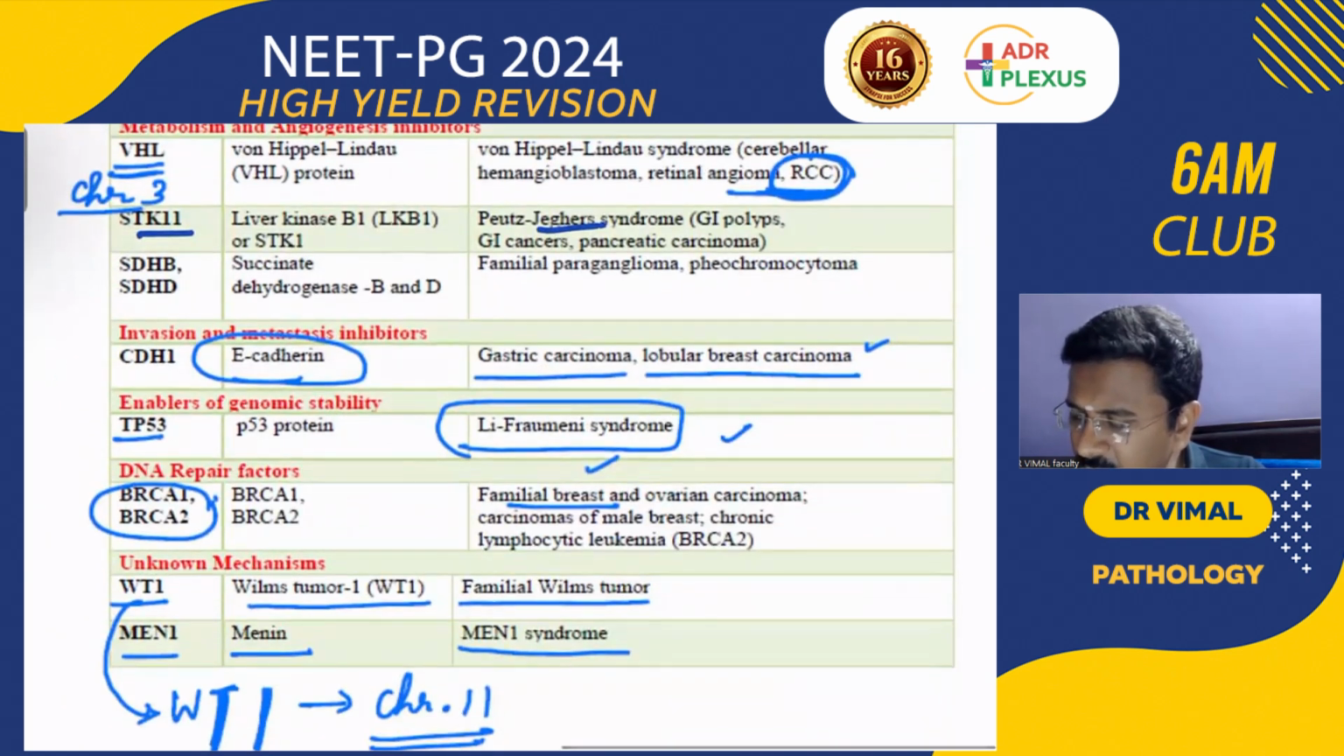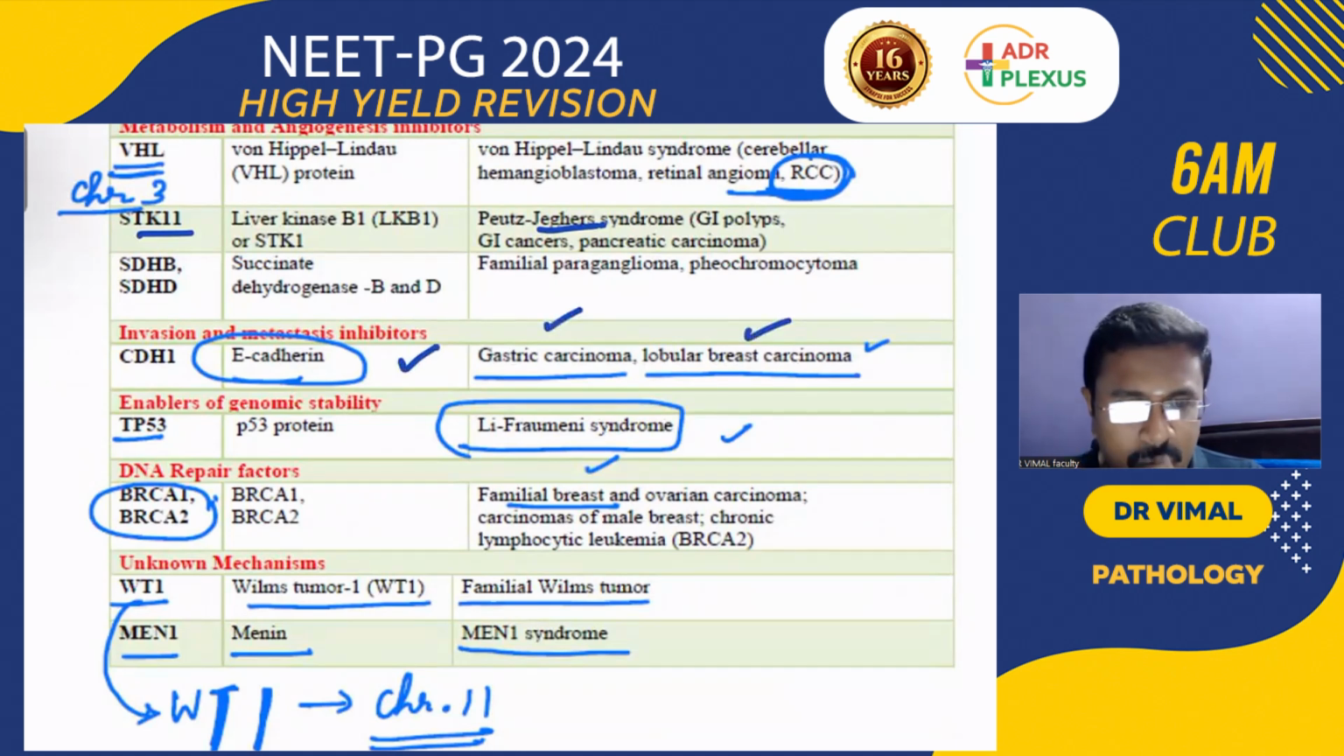And E-cadherin mutation is for gastric carcinoma and invasive lobular breast cancer. P53, you will be remembering Li-Fraumeni syndrome, BRCA1 and 2, familial breast cancers. WT1 for Wilms tumor, it is chromosome 11. MEN syndrome, it is menin.